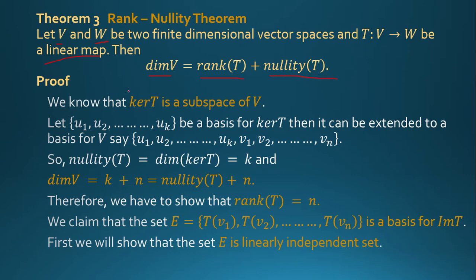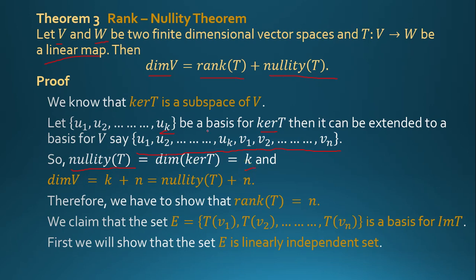Proof. We know that the kernel of T is a subspace of V. Now let U1, U2 up to UK be a basis for kernel T, then extended to a basis for V: U1, U2, up to UK, V1, V2 up to Vn. So dimension of kernel T is equal to K, and so nullity of T is equal to K.